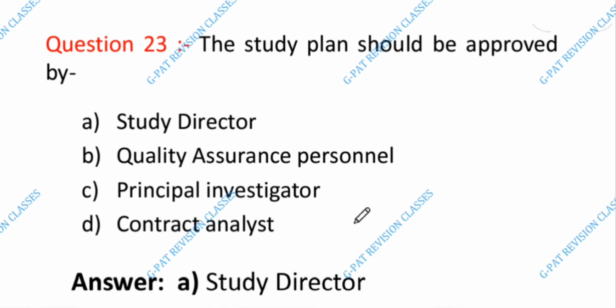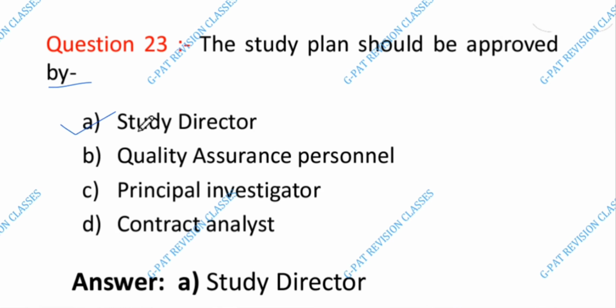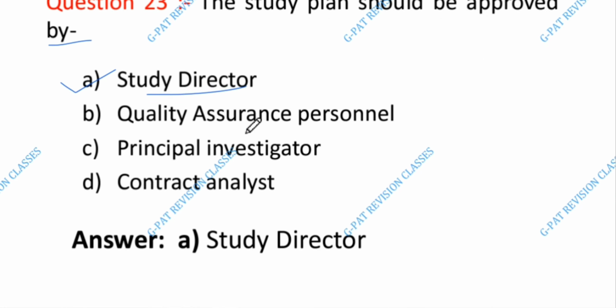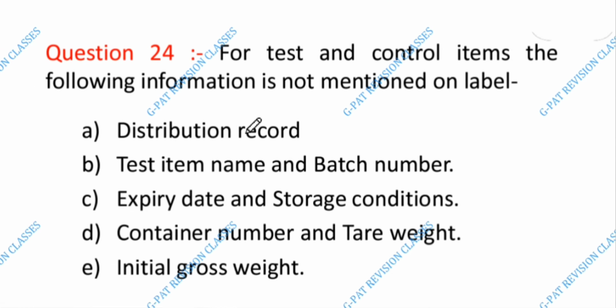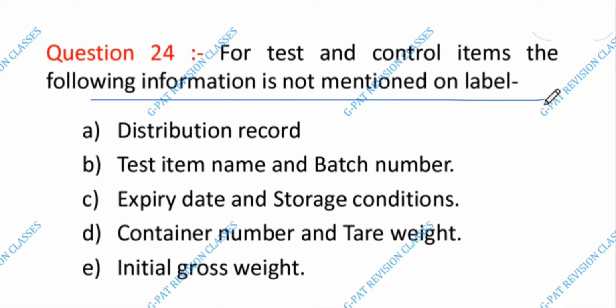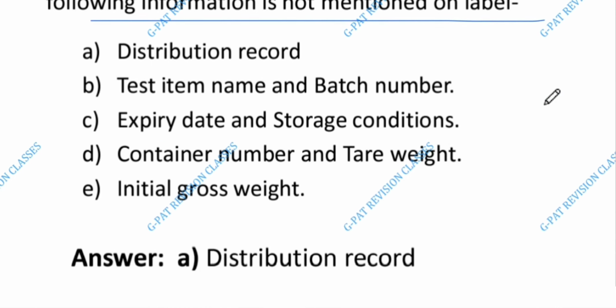Okay. Both A and B. Next is 23 question number. The study plan should be approved by. The answer is A. Study director. Okay. Next is 24 question number. For testing and control item, the following information is not meant on label.